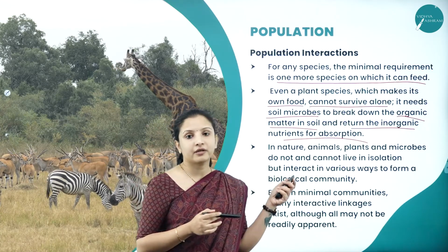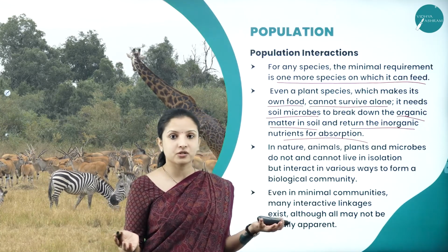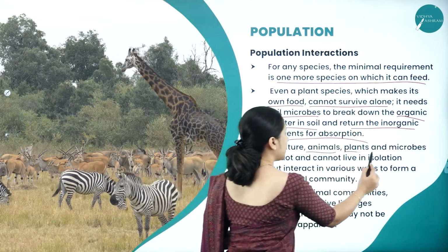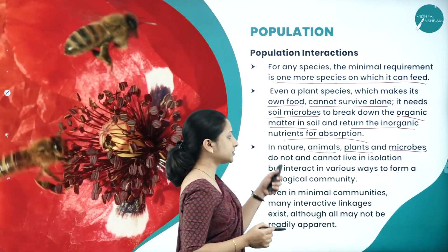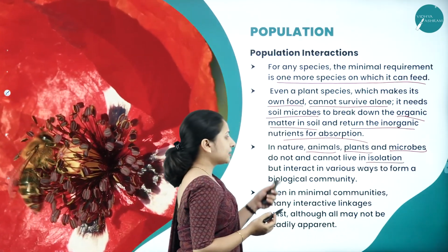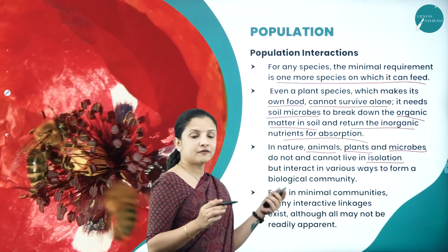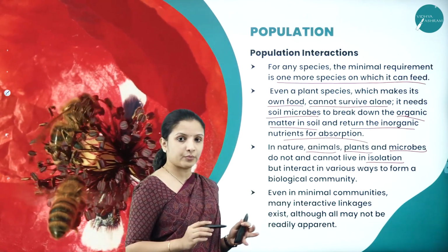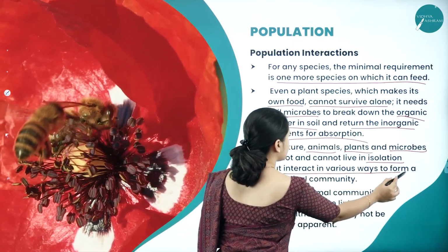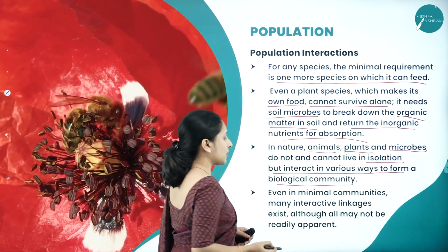Therefore, plants and microbes have a mutualistic relationship with each other. In nature, animals, plants as well as microbes cannot live in isolation. They have to interact. If they have to live well and survive properly, they have to interact in various ways to form a biological community.